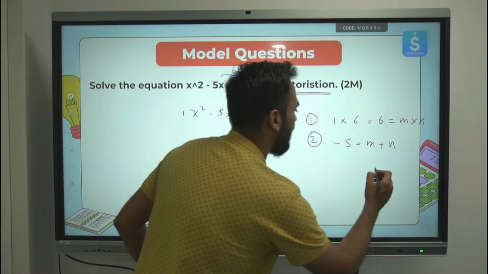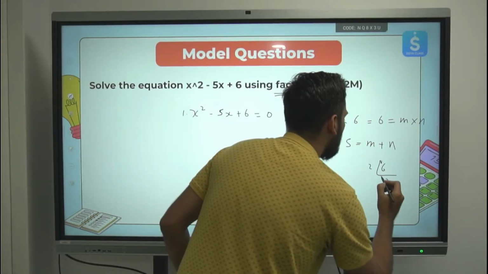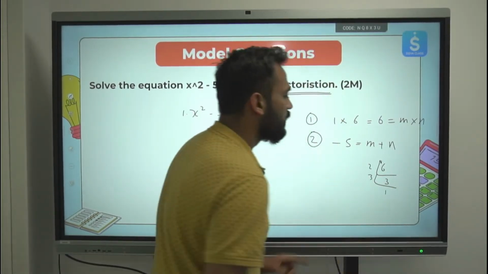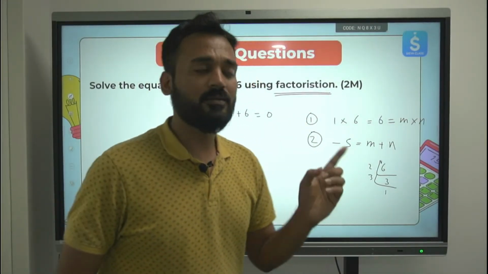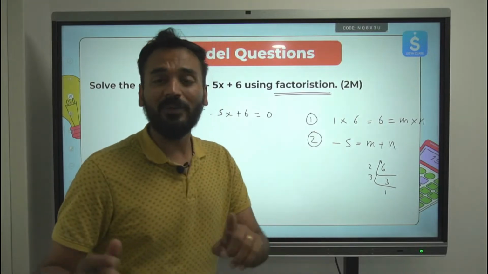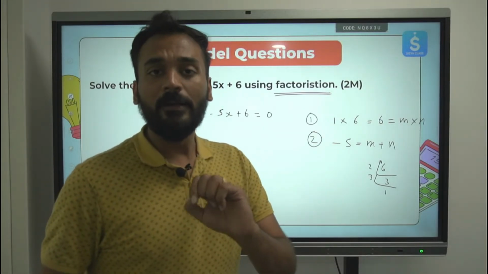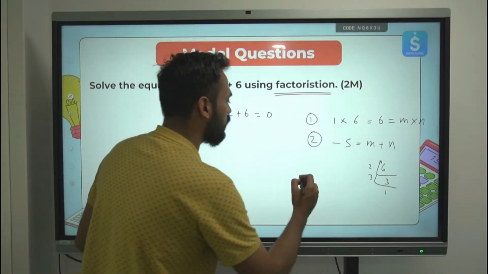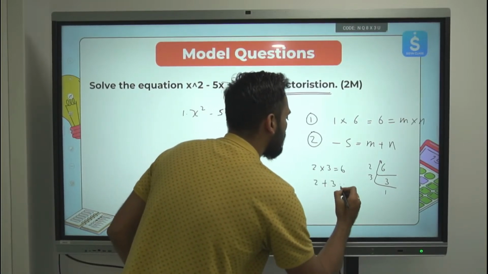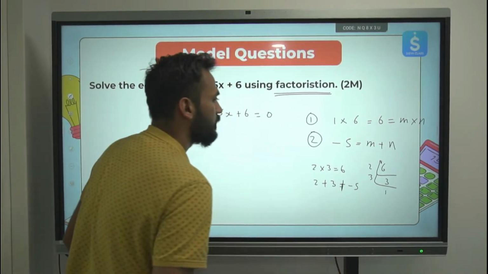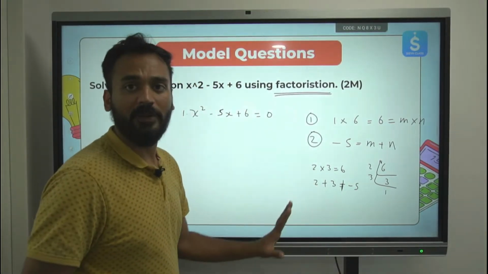Let's prime factorize 6. 2 into 3, I can form 6. 2 multiplied by 3 is 6. 6 multiplied by 1 is also 6. So 2 into 3 is 6, but 2 plus 3 is 5, not minus 5. Minus 2 multiplied by minus 3 is also 6. 2 plus 3 is not minus 5, correct?